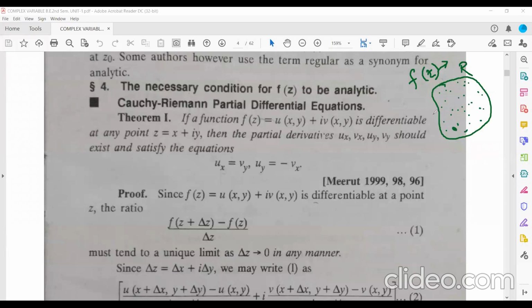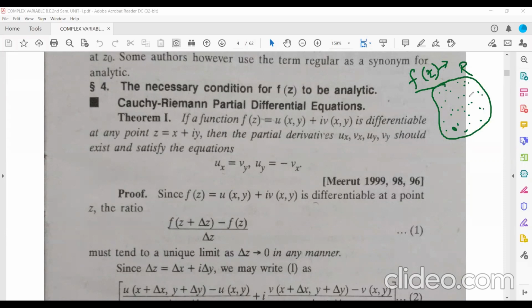Now the question arises: since in this region R there are infinite number of points, if you go on checking the derivative of the function f(z) at each and every point, it's not possible to find the derivative at each and every point.